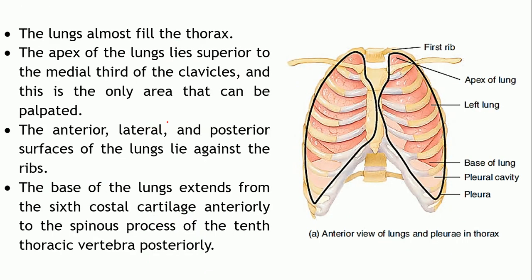So as you can see, the lungs almost fill the thoracic cavity. The entire thoracic cavity is occupied by the lungs, and of course, in the middle, the heart is also located. So most of the area of the thoracic cavity is occupied by the lungs.